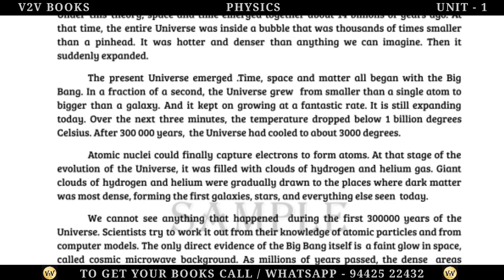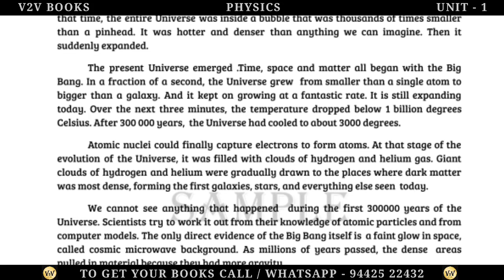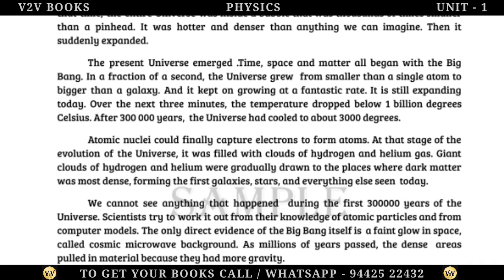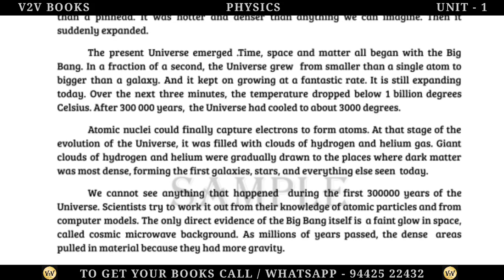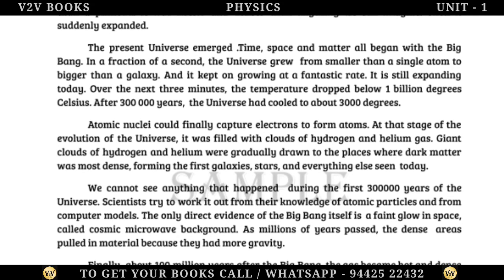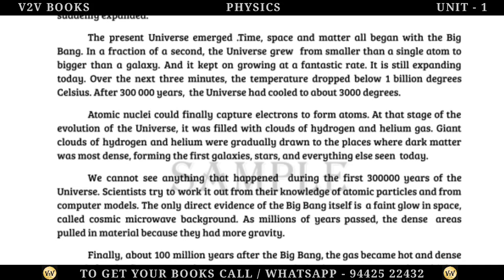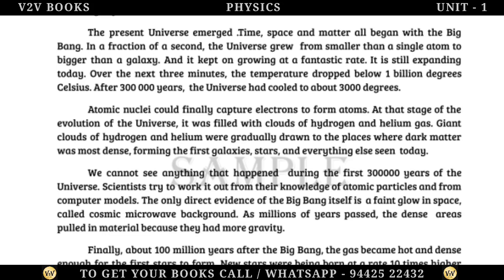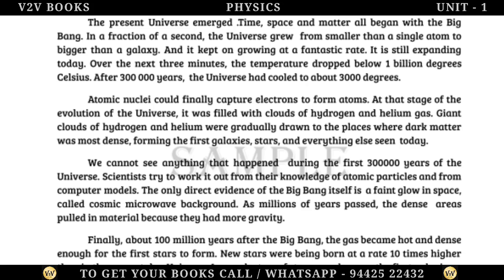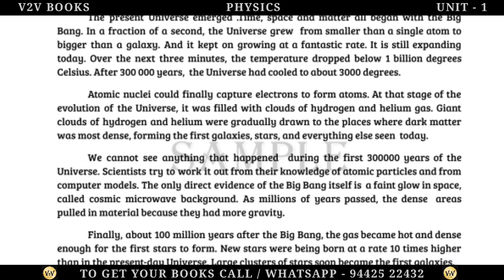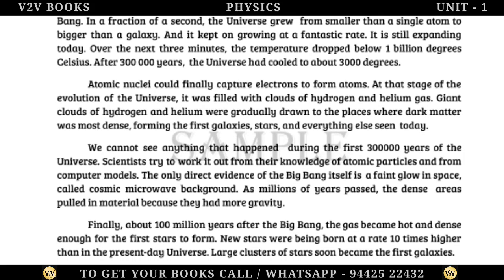Over the next 3 minutes, the temperature dropped below 1 billion degrees Celsius. After 300,000 years, the universe had cooled to about 3000 degrees. Atomic nuclei could finally capture electrons to form atoms. At that stage of the evolution of the universe, it was filled with clouds of hydrogen and helium gas. Giant clouds of hydrogen and helium were gradually drawn to the places where dark matter was most dense, forming the first galaxies, stars, and everything else seen today.